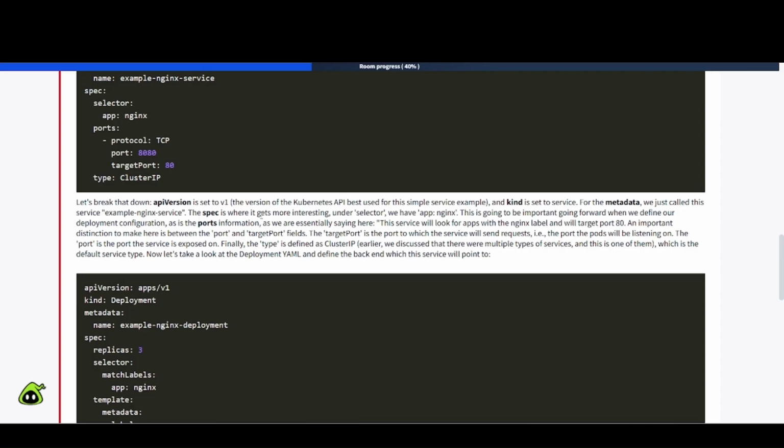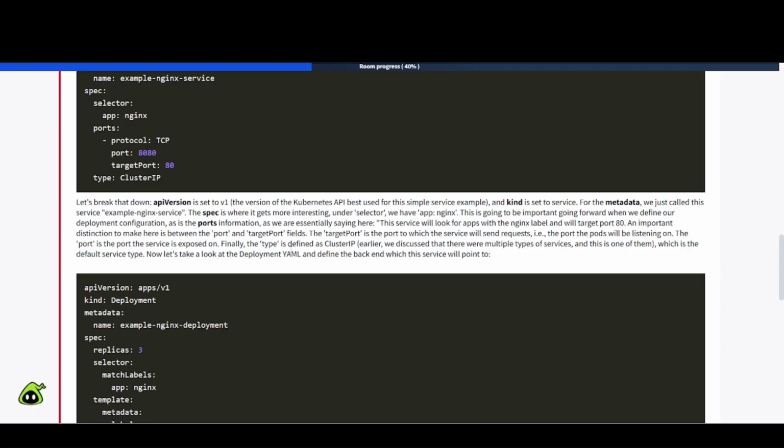The spec is where it gets more interesting. Under selector, we have the app Nginx, which is going to be important going forward when we define our deployment configuration, as is the ports information, as we are essentially saying here: this service will look for apps with Nginx label and will target port 80. An important distinction to make here is between the port and target port fields. The target port is the port to which the service will send requests, for example, the port the pods will be listening on. The port is the port the service is exposed on.